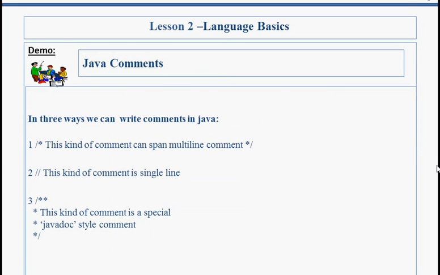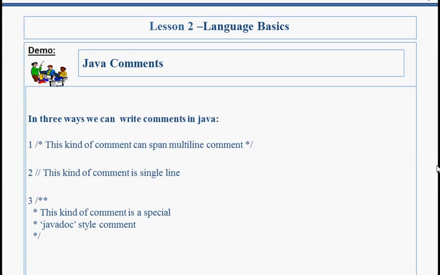Java comments. In three ways we can write comments in Java. First, this is the syntax for multi-line comment, starting with the slash, then star, ending with star and then slash. Second is a single line comment by using double slash. Third is the comment given by the Javadoc, that is written inside Javadoc style comment.